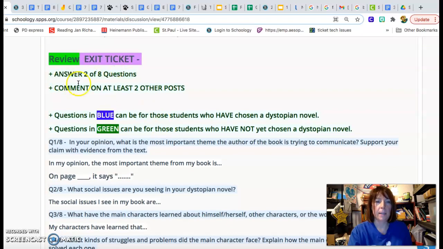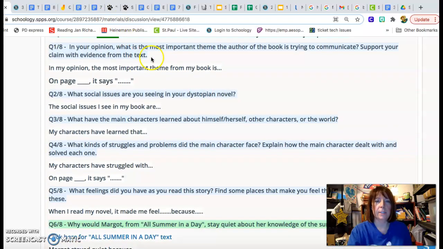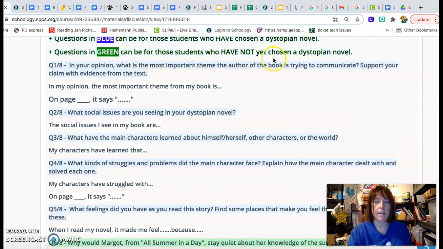Review. Exit ticket. Answer 2 of 8 questions. Comment on at least 2 other posts. Questions in blue can be for those students who have chosen a dystopian novel or a different type of novel, whatever you have. Questions in green can be for those students who have not yet chosen a dystopian novel.